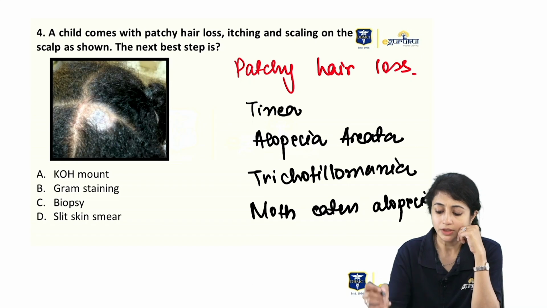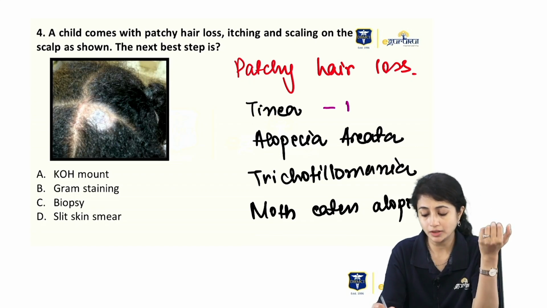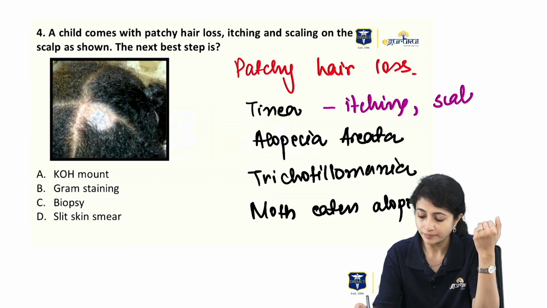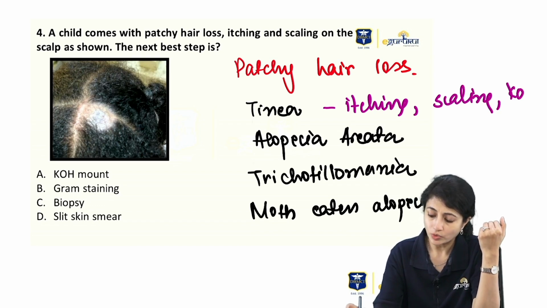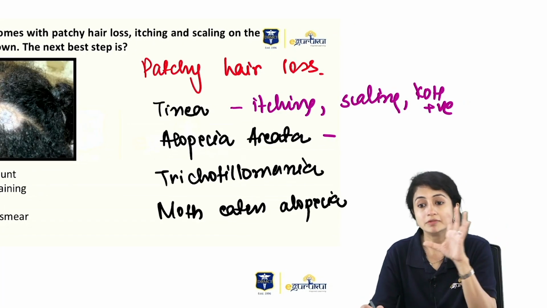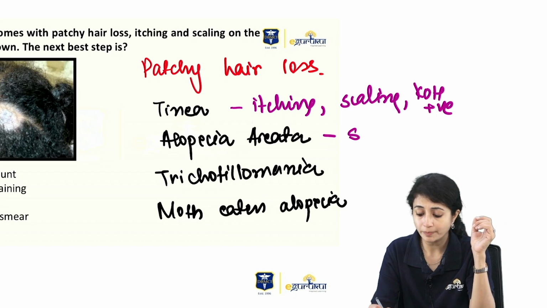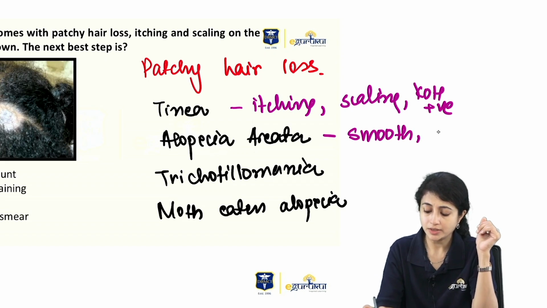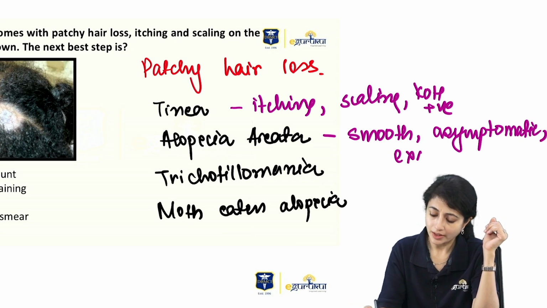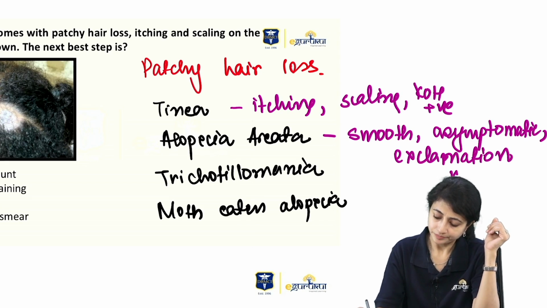Now, what would be there in tinea? There will be itching, there can be scaling, and my KOH will be positive. What will happen in alopecia areata? I will see very smooth, asymptomatic patches, and there would be presence of exclamation mark hairs.